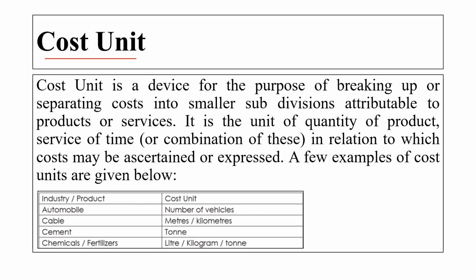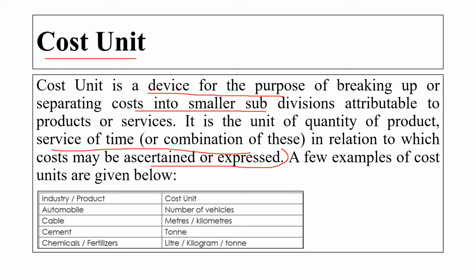Then is cost unit. Cost unit is a device for the purpose of breaking up or separating the cost into the smaller subdivision attributable to the product or the services. It is a unit of a quantity of the product, service or time, or a combination of those, in relation to which the cost may be ascertained or expressed. The simple meaning is that the entire cost the business is having is divided into separate units. We are dividing the total cost into the smaller subdivision. Okay. That is called a cost unit.